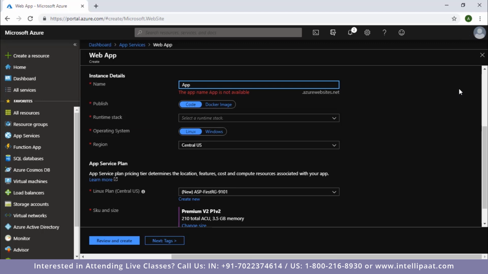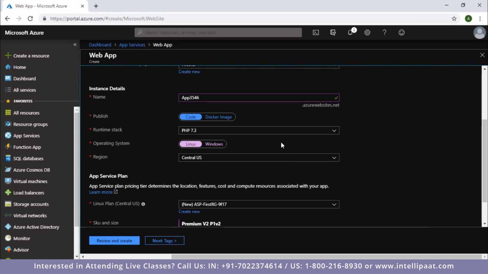So now as for the name for your resource, it has to be unique. So I'm just going to name it app 3546. Alright. So after name comes this publish option, which asks you whether you want to upload code or publish to create your application. So I'm going to keep it as code only because that's what I want to publish in future whenever I'm developing my application.